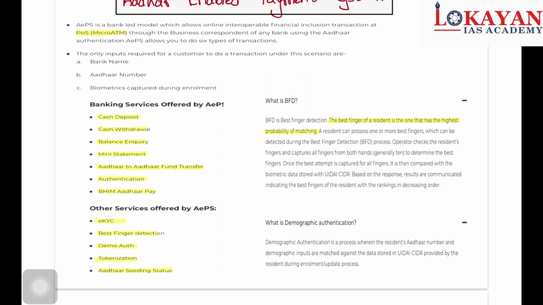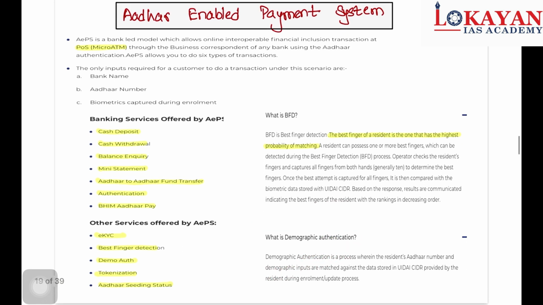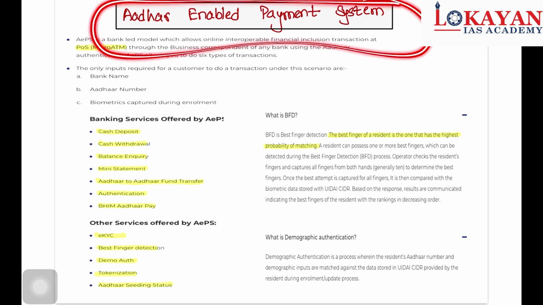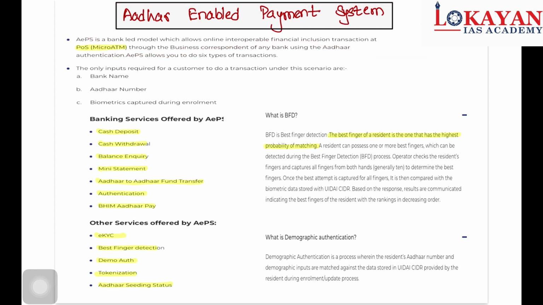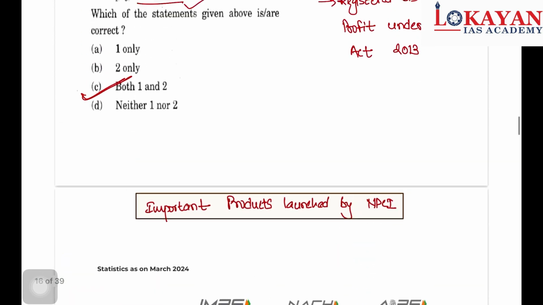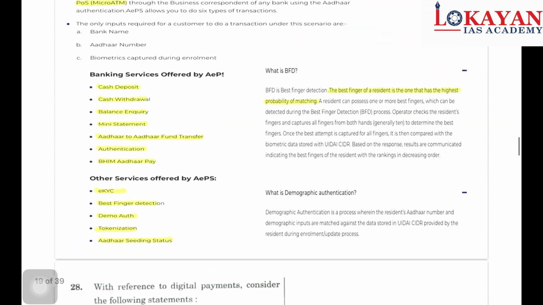Just pause the video and read this. Best finger detection, BFD. Sorry, not identification but detection. The best finger of a resident is the one that has the highest probability of matching. So how will you identify it? Just mentioned here, so read it. And demographic authentication. So this is regarding AEPS, that is Aadhaar enabled payment system. Just pause the video and read it. So we have covered important products of NPCI.